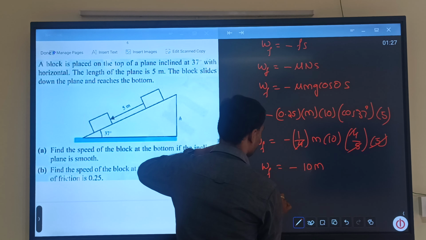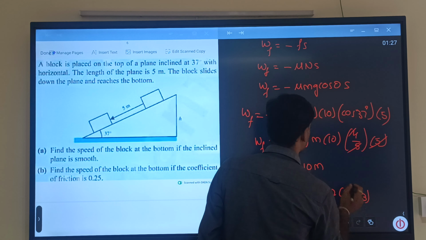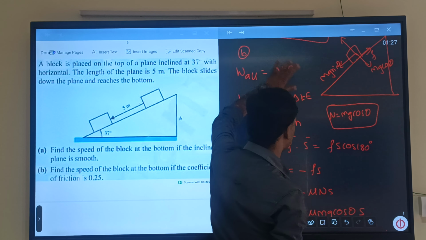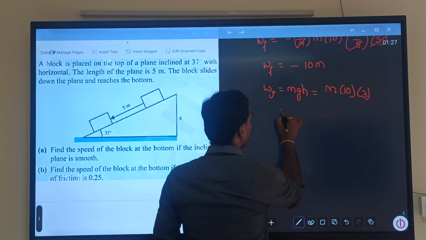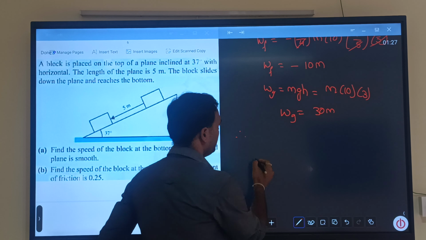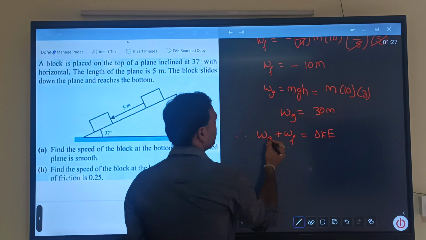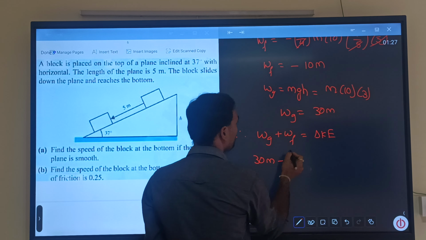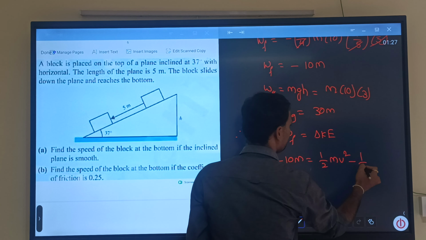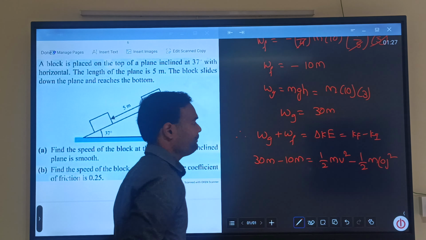Then work done by gravity is equal to mgh, m 10, and the value of h is 3, which is to be found here. h is equal to 3. So work done by gravity is equal to 30 m. Therefore we use work done by gravity plus work done by friction is equal to change in kinetic energy. Work done by gravity is 30 m, work done by friction is minus 10 m, equal to half m v square minus half m 0 square, because this is kinetic energy final minus kinetic energy initial, right?